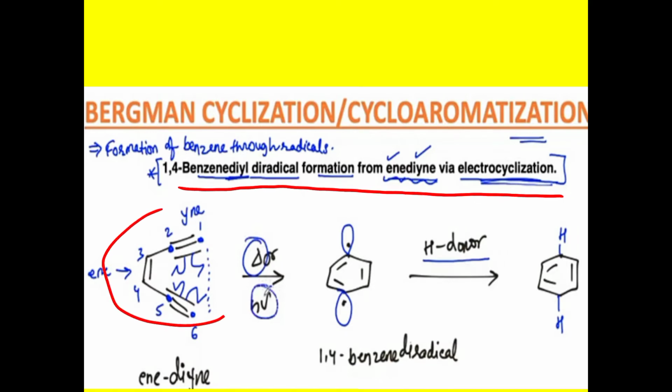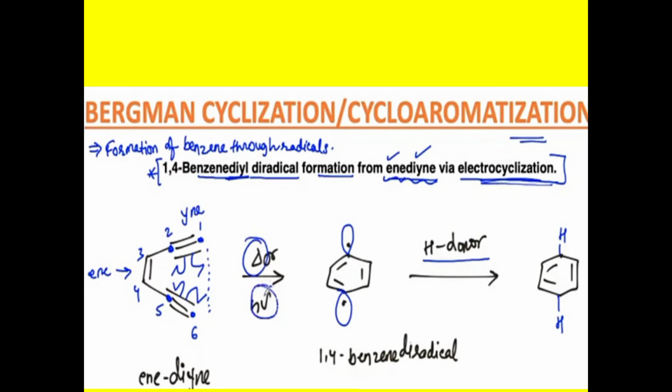See here, this is the enediyne. So how is it an enediyne? Here is a carbon-carbon triple bond, here again a carbon-carbon triple bond, and here a carbon-carbon double bond.